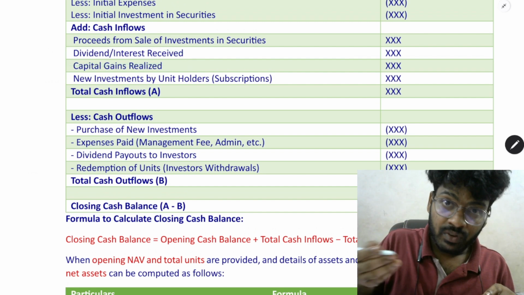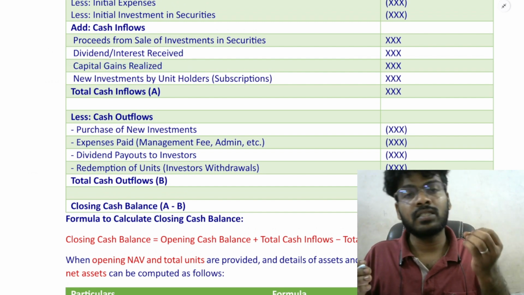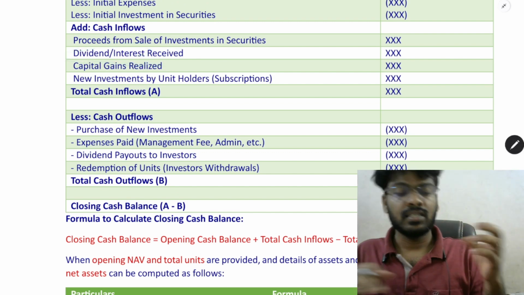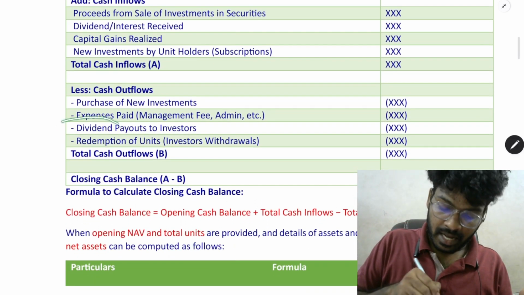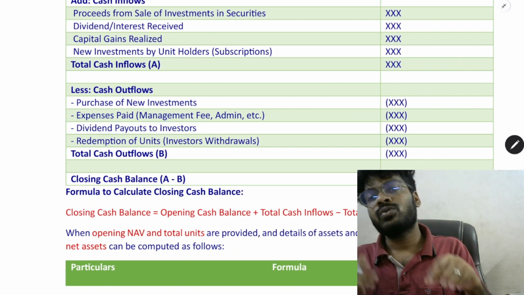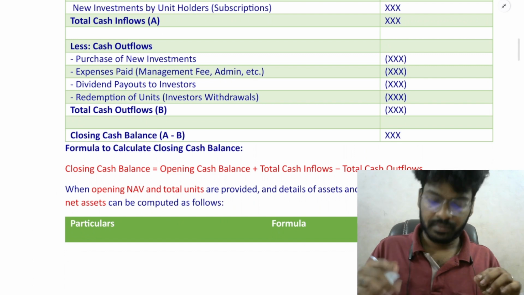These dividends are received from the investment made in shares by the mutual fund, that is Reliance or Tata or Wipro companies. So, in case of dividend payout, the mutual fund will pay the dividend to the investor. In case of dividend payout plan,